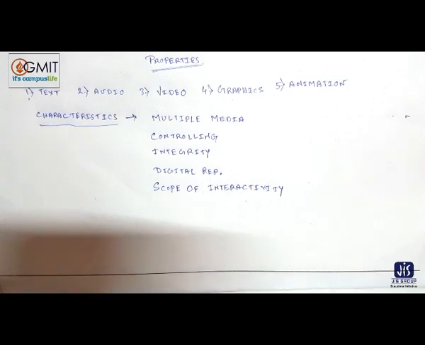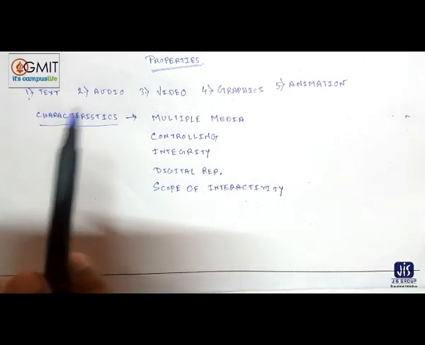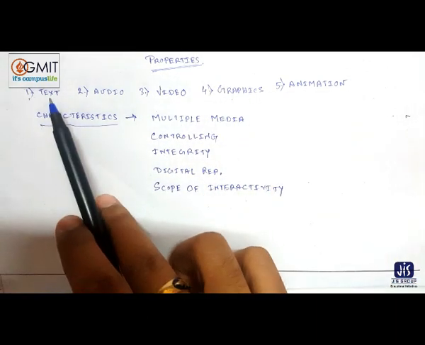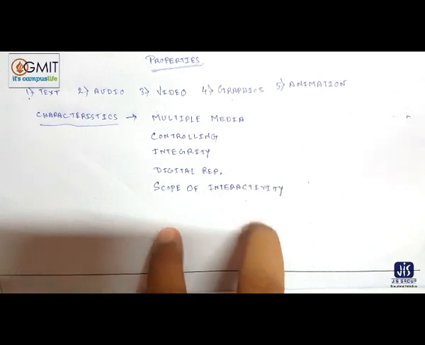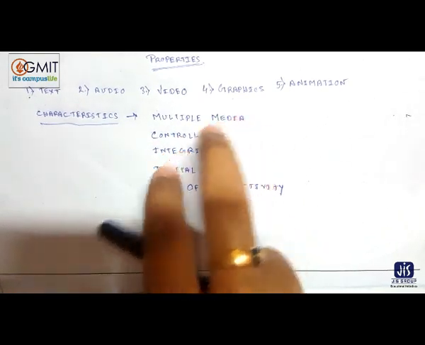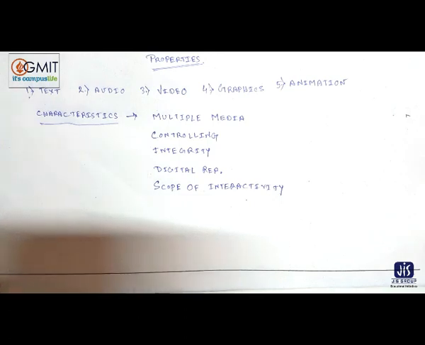Now lastly, I want to say one thing: what are text, audio, video, graphics and animation. Text represents only the textual representation. Like this is called text. Audio, suppose sound, this is called audio. Any music, MP3 music you are listening to, that is audio. What is video? Movie or video game or anything else.